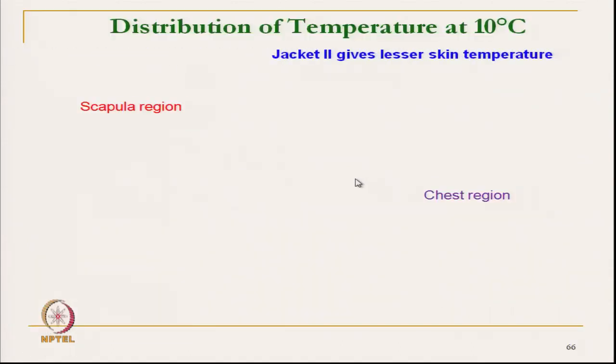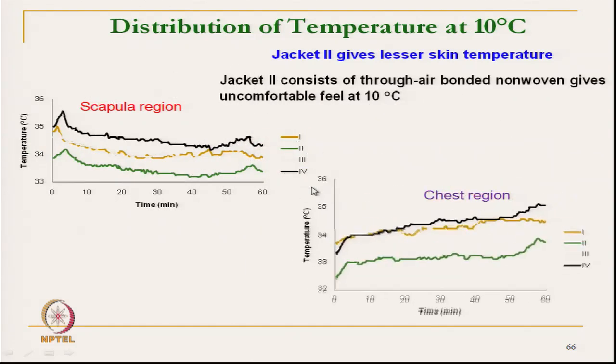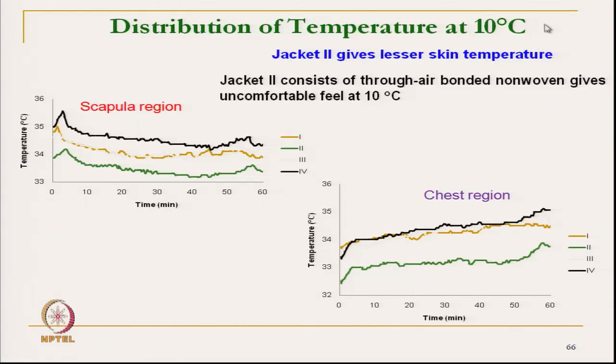And what we have observed? Just see, at 10 degrees Celsius temperature, jacket 2, consisting of through-air bonded nonwoven, gives an uncomfortable feeling.